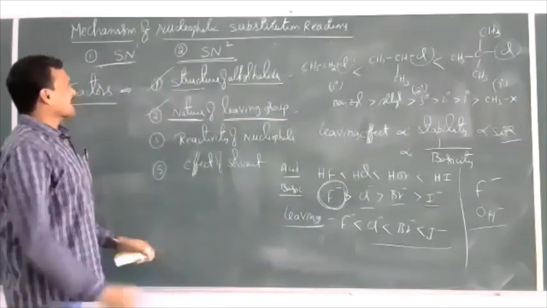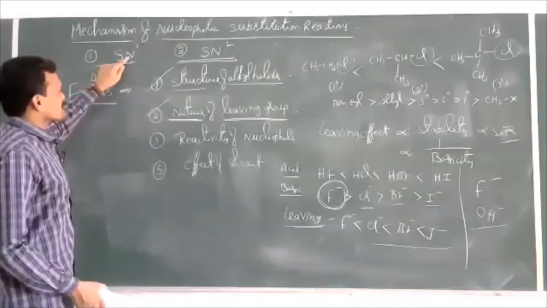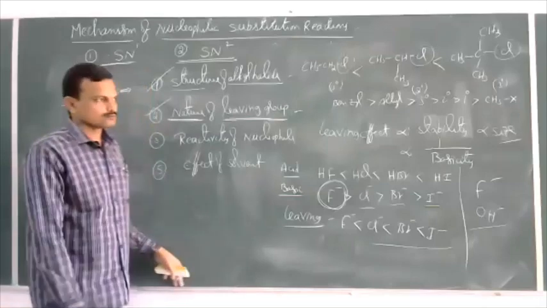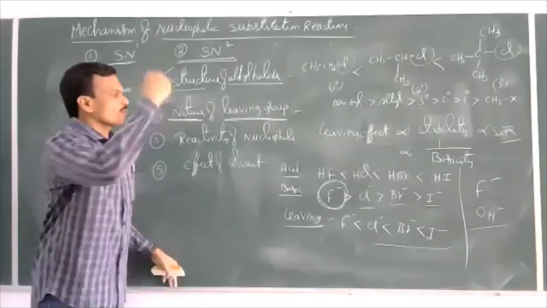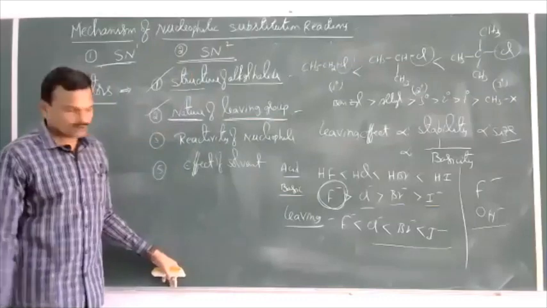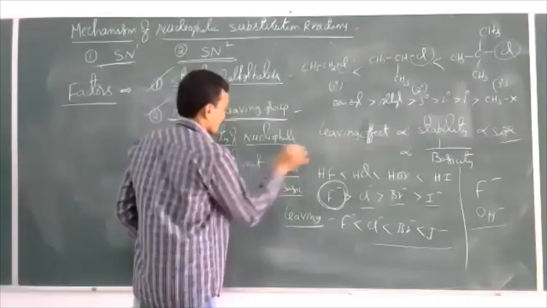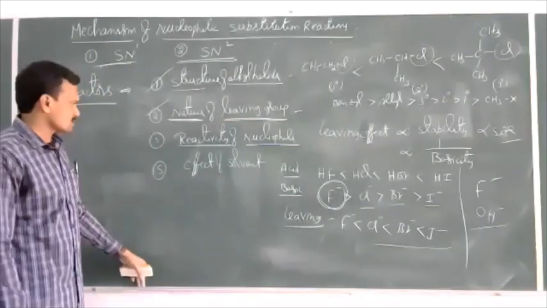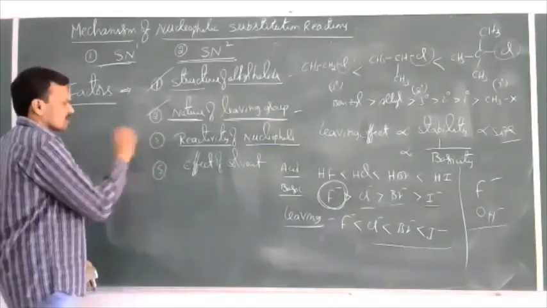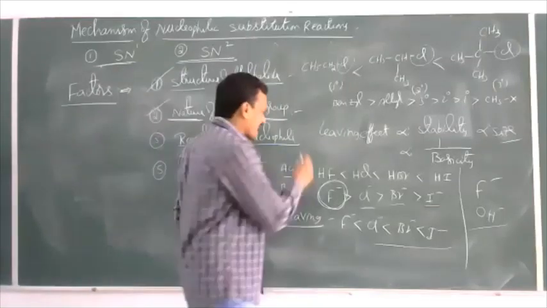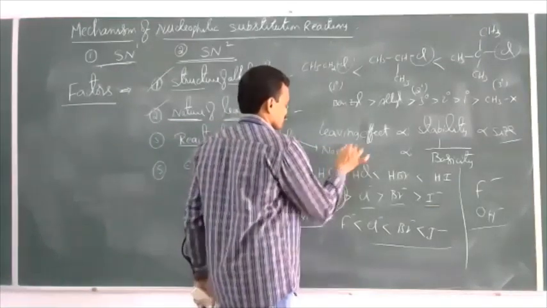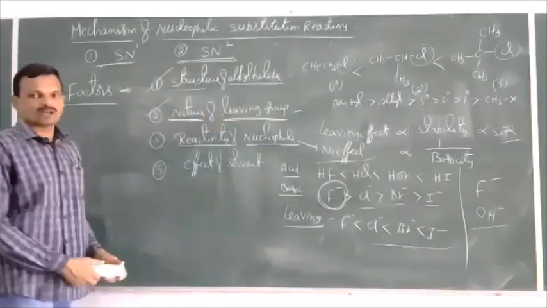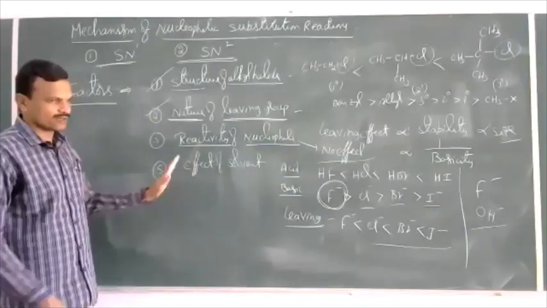So the reactivity of haloalkanes towards the SN1 reaction is directly proportional to the leaving effect of the group. The better the leaving group, the more the reactivity towards SN1. Next, reactivity of nucleophile. Actually here, the nucleophile has no effect, because the rate determining step involves only the haloalkane, not the nucleophile.